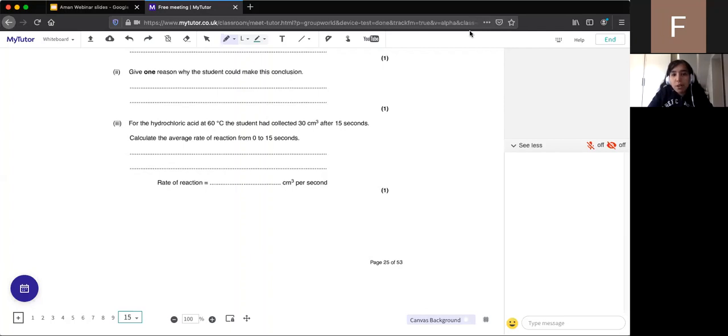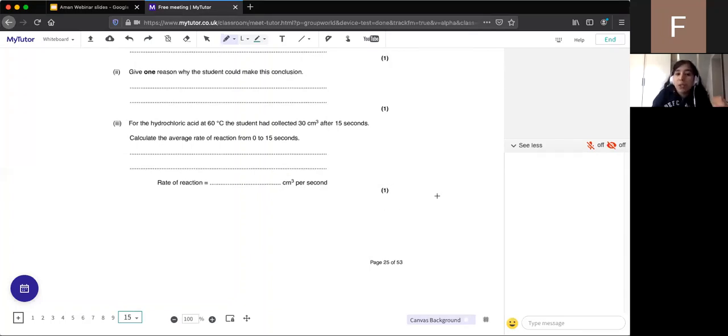So the hydrochloric acid at 60 degrees, the student collected 30 centimeters cubed after 15 seconds. What is the rate of reaction? So I'll just wait for a few more answers, but I will say everyone that sent me an answer so far, you are correct. Well done. Good. So remember the units as well, centimeters cubed per second. They've given it to you in the question. If they didn't give it to you in the question, it would be a 2-mark question.